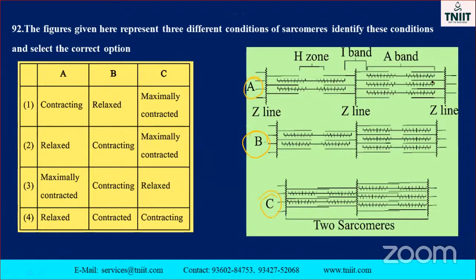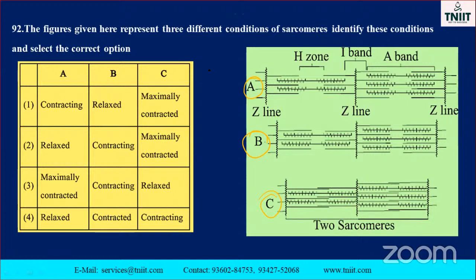This is the relaxation. Automatically you can see it. There is a gap in between, isn't it? This is contraction. Which one is the first one, relaxed? The option is here only, isn't it? See that gap. This is a relaxed muscle. This one is contracted, my dear. This is the maximum contraction.